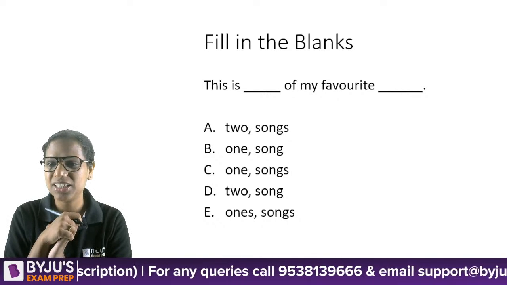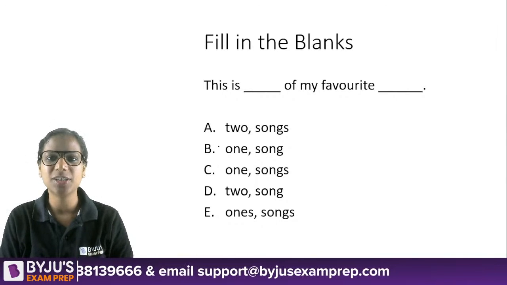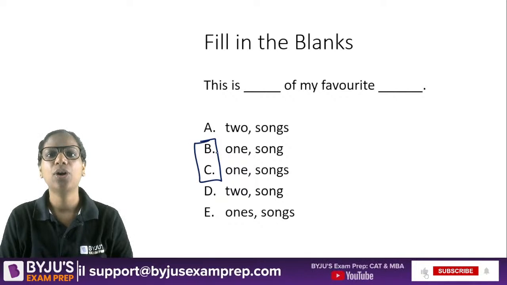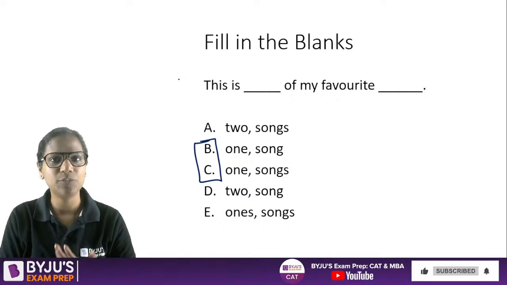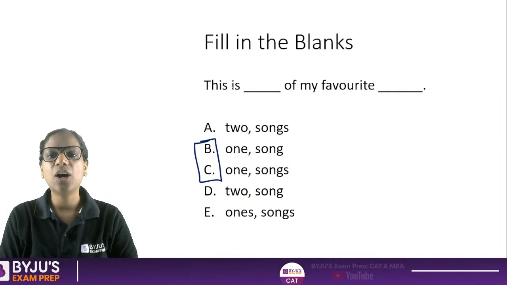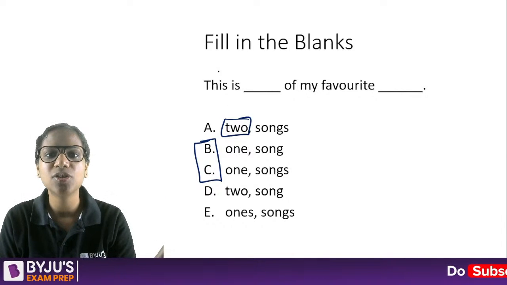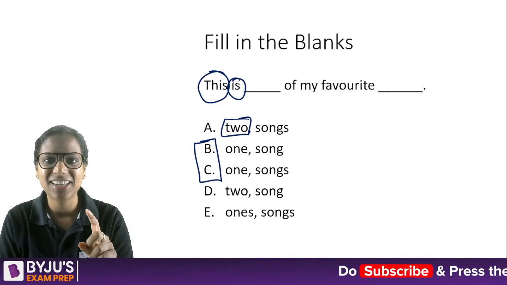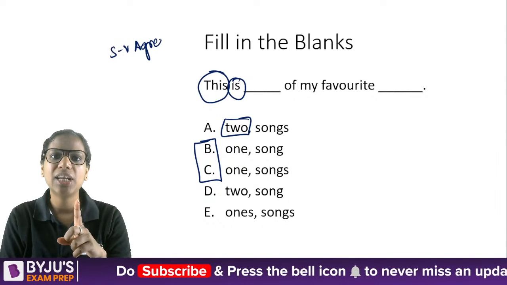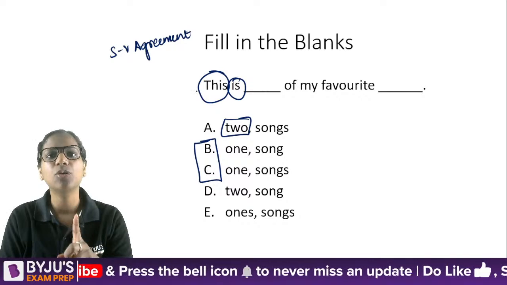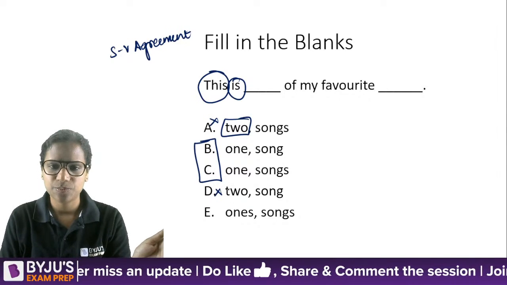Okay. B, C. Okay, all right. I've got the pattern now. It's B versus C. Now, it's a very common error that people make, and that's why I thought to frame a question on this. Right now, this is two does not fit at all because I'm saying this is right. That means I'm talking about one thing. Subject verb agreement. When I say is, that means I'm talking about one thing. So two does not fit here in any circumstance.